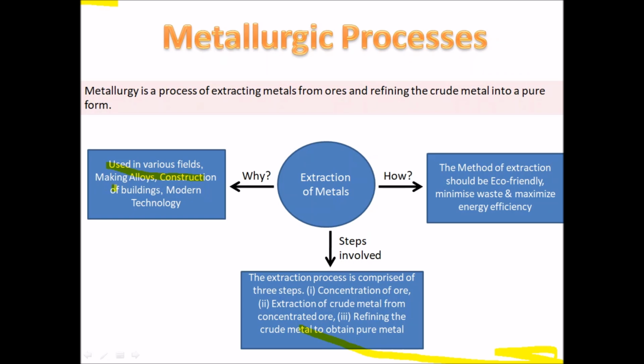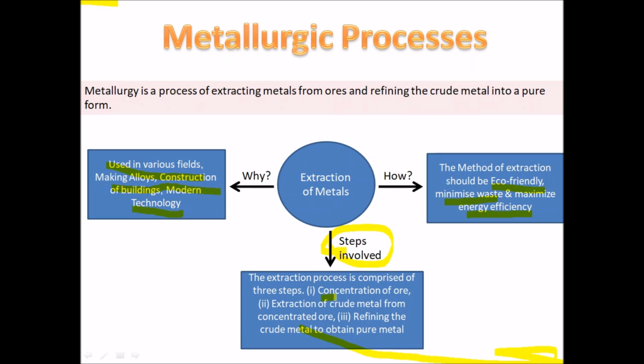They are used in making alloys, they are used in constructions of buildings, and they are used in modern technology. Now, how to extract the metals? When we extract the metals, they should be eco-friendly, they should minimize the waste, and they should maximize the energy efficiency. What are the different steps involved in extraction of the metals?